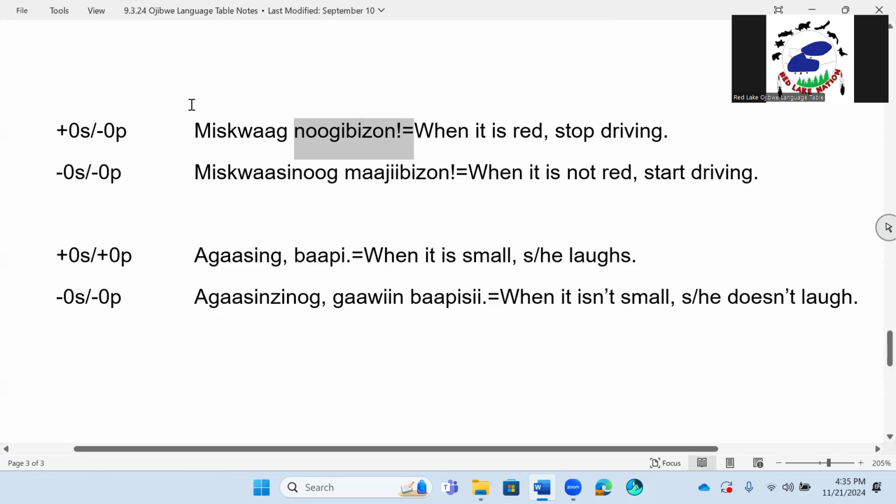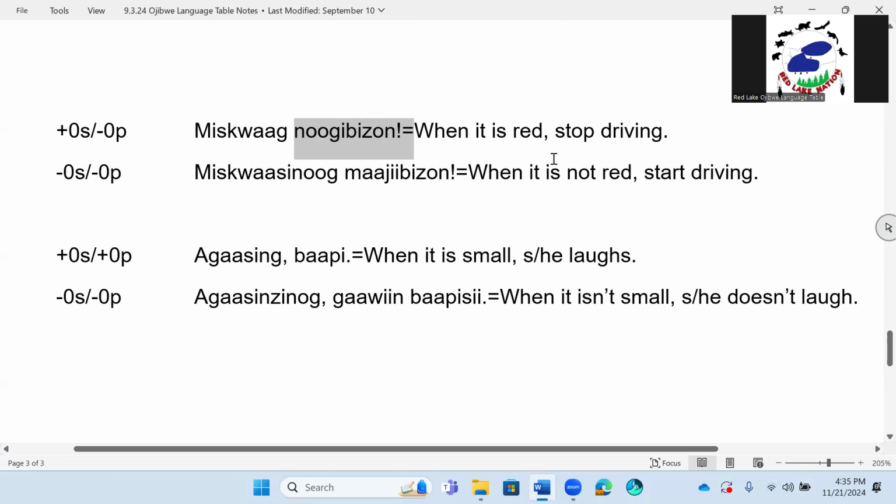But if we were going to do plural, I think you would use a G or a yuk. Misquag nugi bizoyuk, or misquag nugi bizog. When it is read, nugi bizon, you stop driving. Nugi bizog, you all stop driving.